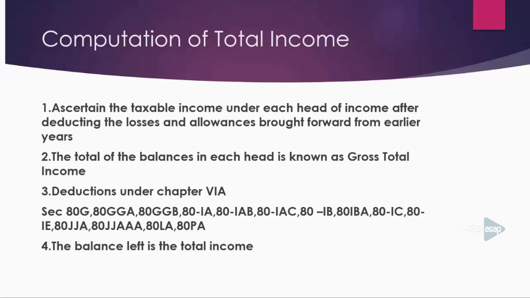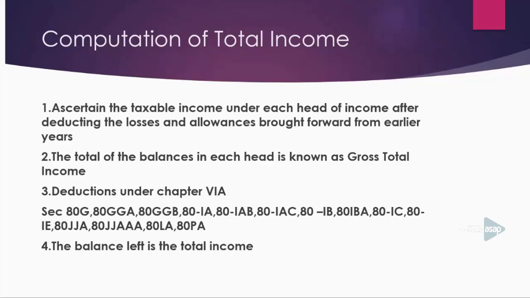I may again explain. First of all, you have to compute the tax payable as per the normal provisions of the Income Tax Act. Then you have to compute book profit. Then you have to compute MAT. Then you have to compare the tax payable as per the normal provisions of the Income Tax Act with the MAT payable as per the relevant provisions of the Income Tax Act 1961.